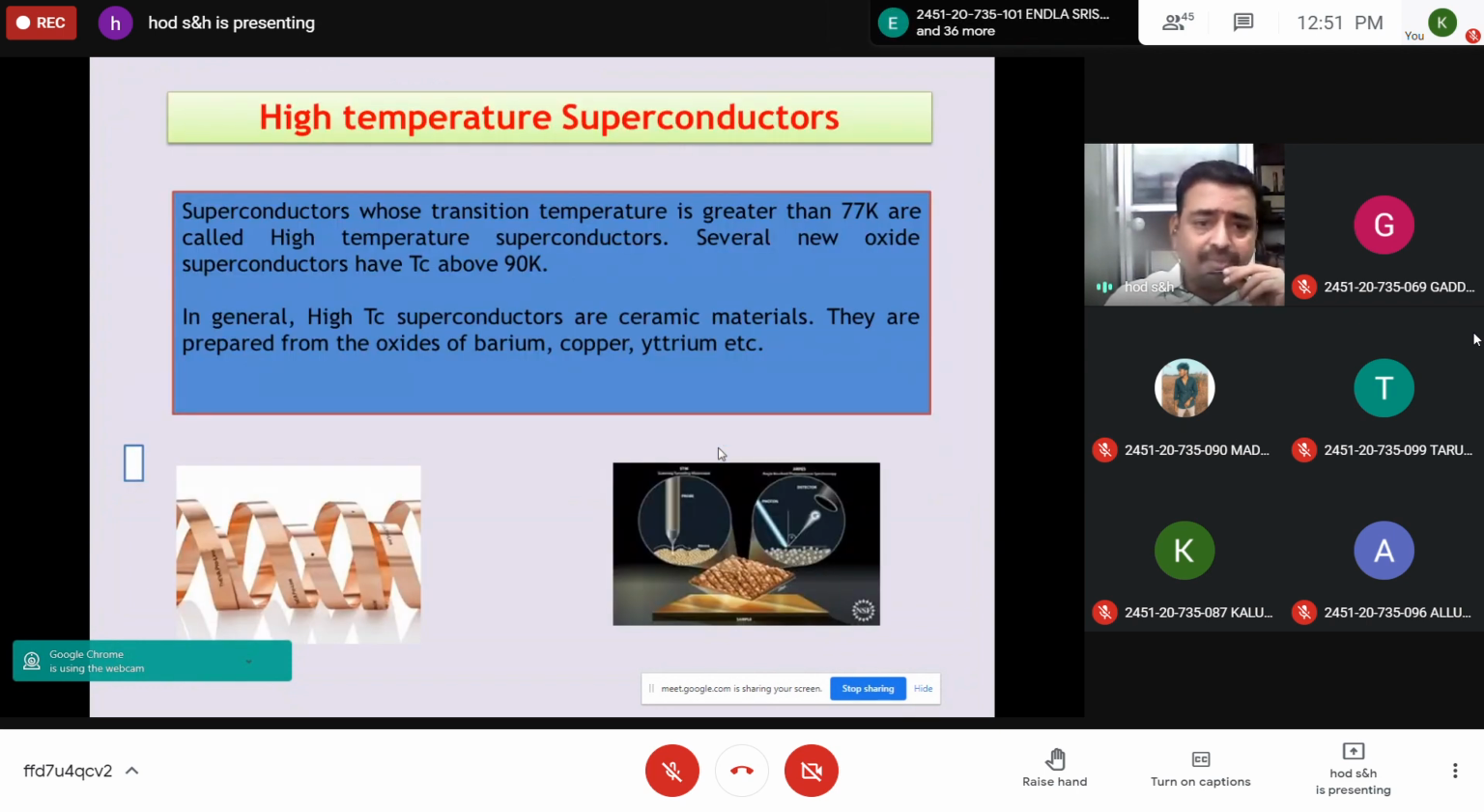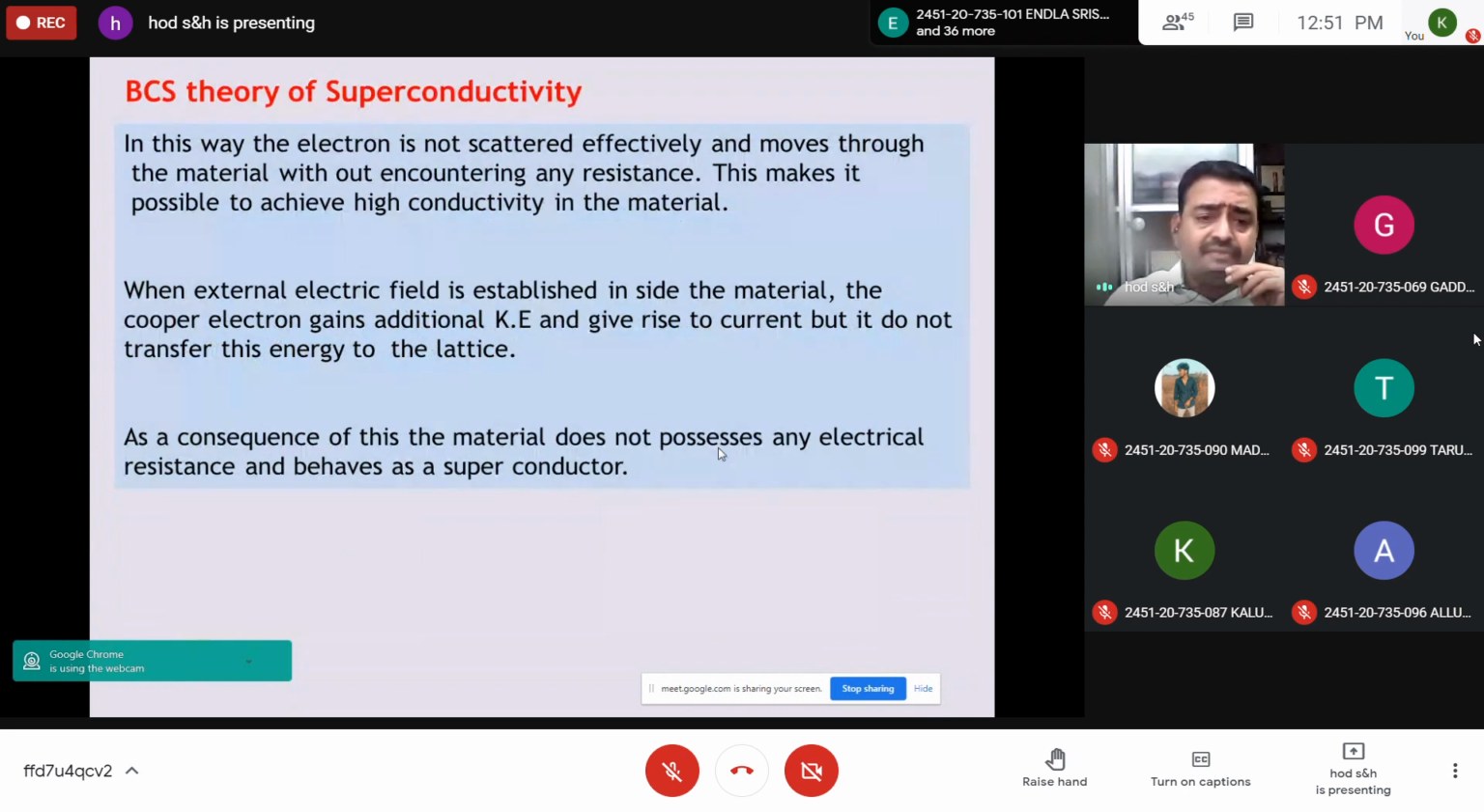So this is at very low temperature, and when an external electric field is established, the Cooper electron gains additional kinetic energy and gives rise to current. It generates only current, but it does not transfer this energy to the crystal lattice. This only supports the electron to move at greater speed. It will not lose its energy to the crystal lattice or phonon. As a consequence, the material does not possess any electrical resistance and behaves as a superconductor.